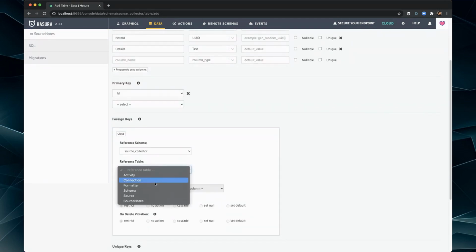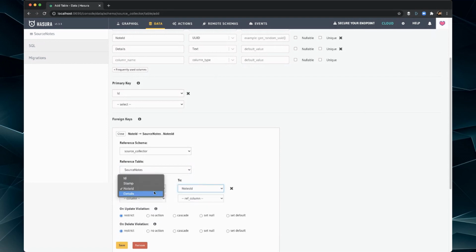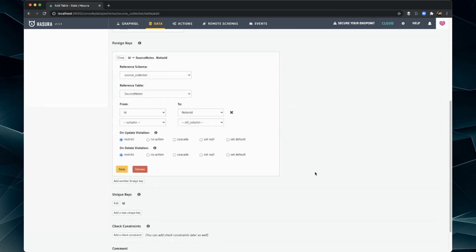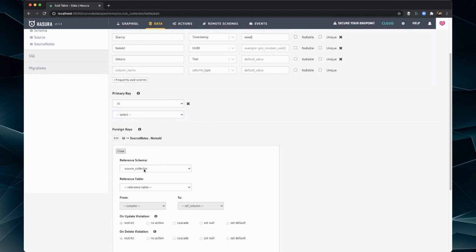I'm going to go ahead and add the source notes relationship. So note ID, and then notes ID, ID. Oh, yes, I didn't explain this specifically. So note ID relates ID back, so we can have our notes related to sources, have many of them, and we can have them related in a way where we can organize them in a tree-like structure. So that's our first relationship. And then we're going to add another one. And we're going to do it back to our self.